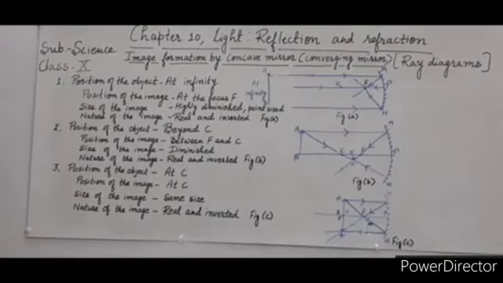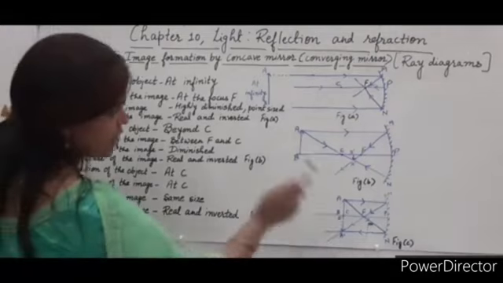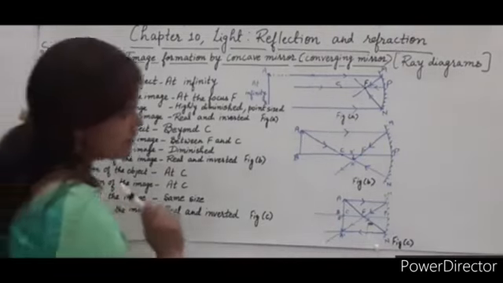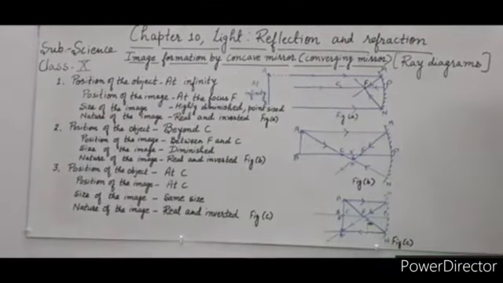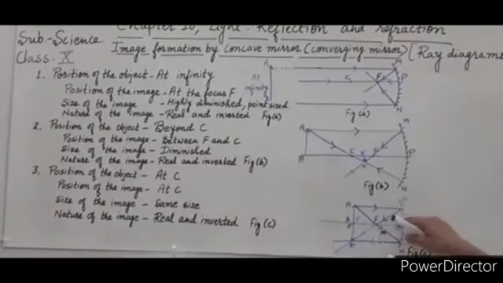Now the third case, when the object is at C, center of curvature. When the object is placed at center of curvature, what happens? Now we need two reflected rays for image formation. First ray, the incident ray is parallel to the principal axis. After reflection, it passes through the principal focus.